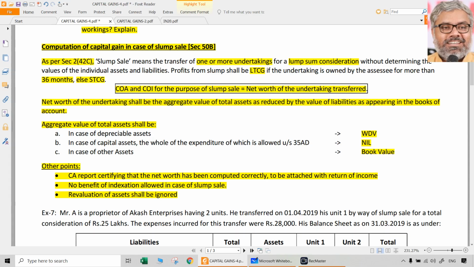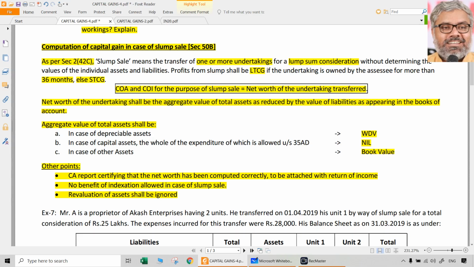That's a practical administrative thing, which the clients will definitely get from the chartered accountants. That certification of net worth has to be attached to the return of income to make sure that the computation of net worth has been done correctly and appropriately. That is one practical thing that we don't have to worry about. But the main thing we have to look at is that no benefit of indexation is allowed in case of slump sale. That is very important for us.